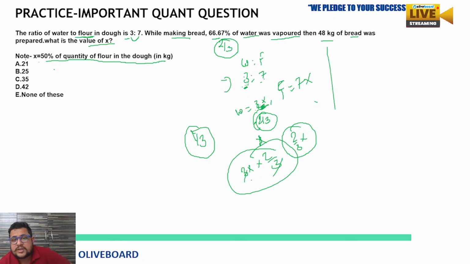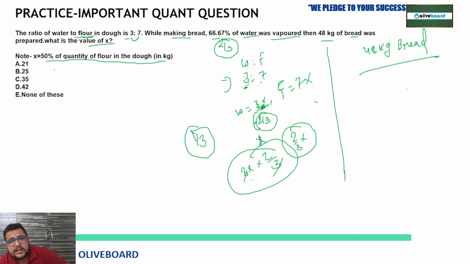So the new ratio, when they have prepared the bread, in this 48 kg of bread, the quantity of flour will be the same, that would be 7x. And water would be x, a single part. As you can see here, x and 7x. So x is to 7x means 1 is to 7. This is the ratio between the